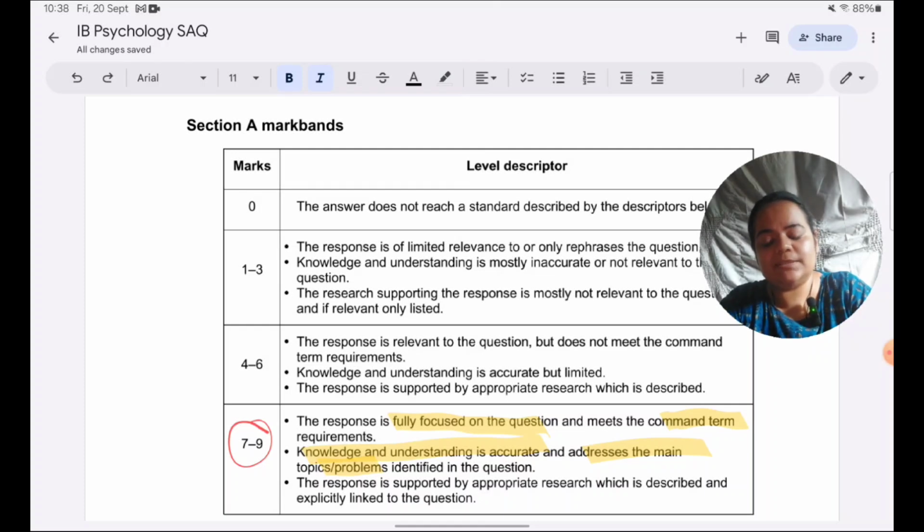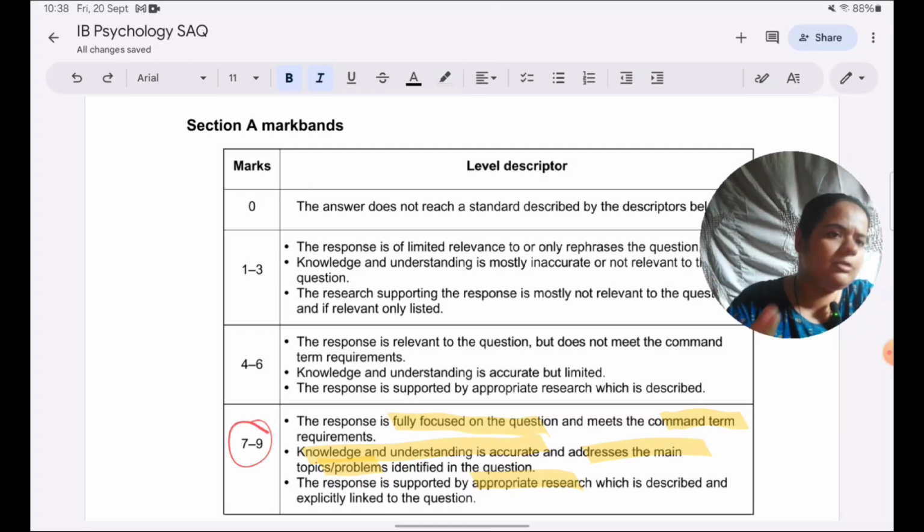Finally, the response is supported by appropriate research. Is the research relevant to informed consent? Maguire study? Yes, because whatever points we made about brain data being sensitive and brain scans being used, all those features are there in the Maguire study. So it is relevant and it is appropriate.